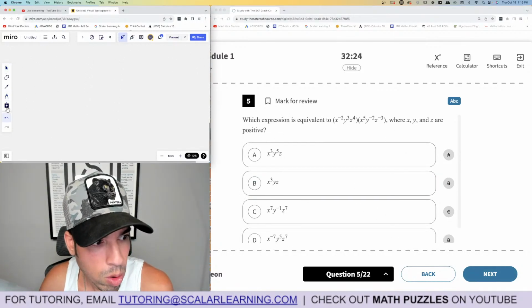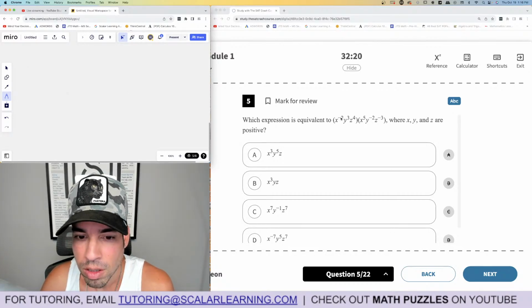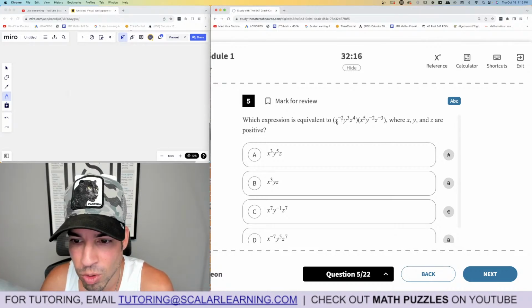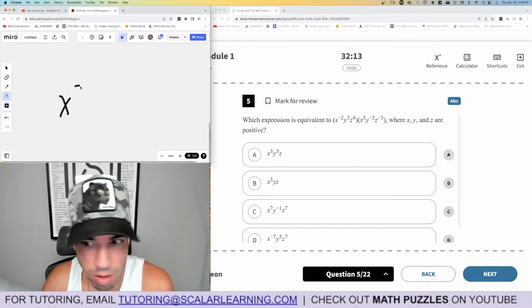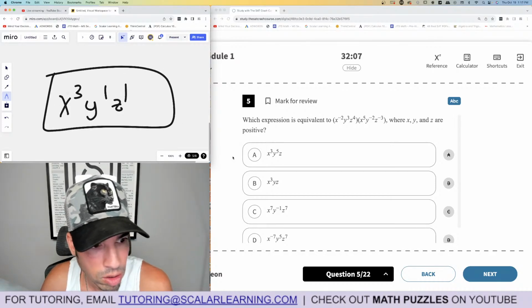Okay, so we're multiplying two of these monomial expressions. And so what we're doing is we're adding the exponents. So negative 2 plus 5 is 3, and then y to the 3 plus negative 2 is 1, and then z to the 4 plus negative 3 is 1. And that's how you do it.